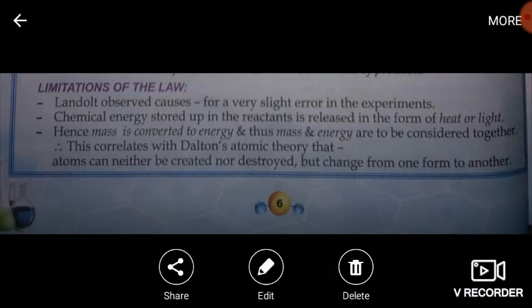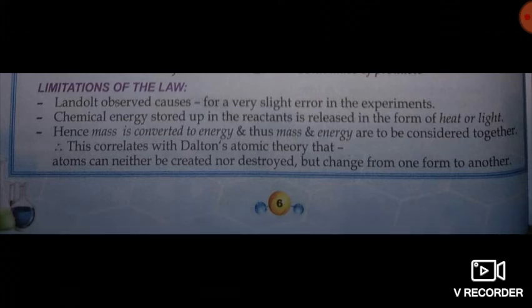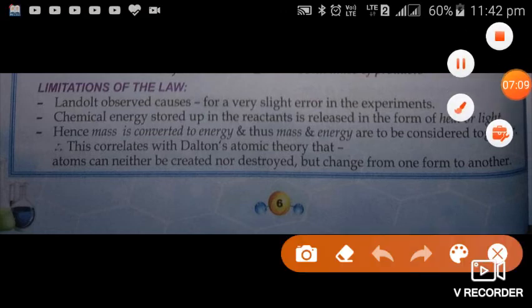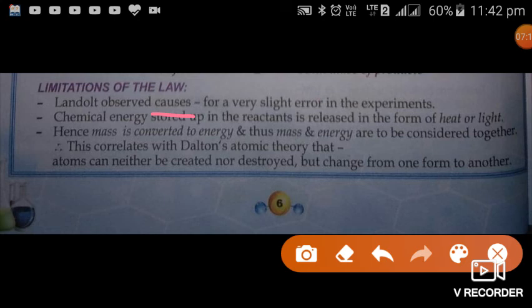After this, overall, this concept is applicable to most of the processes taking place in our environment, but there is some limitation of this law, that is, Landolt observed causes for a very slight error in the experiments. In some cases there is an error, or some slight difference in the masses of reactants and products, and this is due to